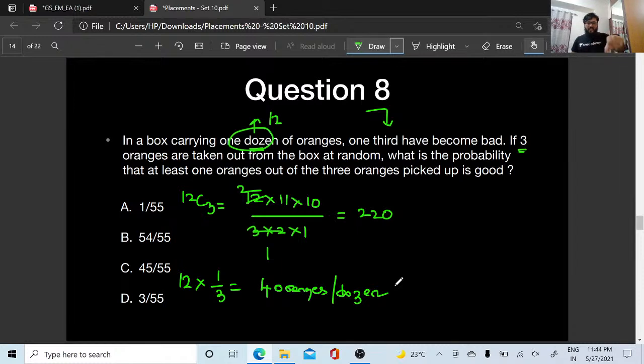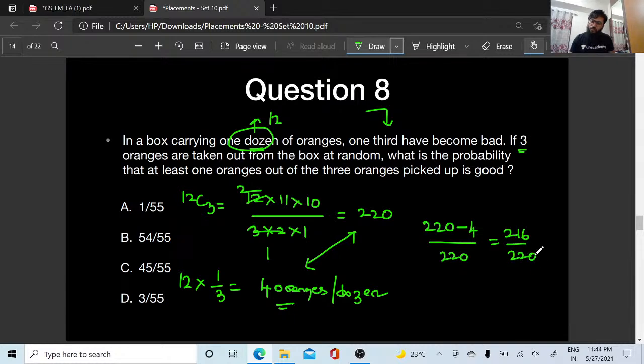What is the probability that at least 1 orange out of the 3 oranges picked up is good? So 4 oranges are bad, yes or no? So what I have to do is subtract, and then the event will be formed. 220 minus 4 divided by 220, so this is 216 by 220.